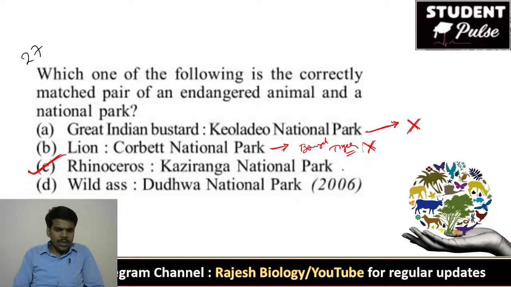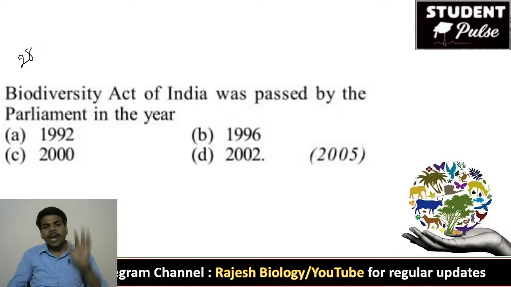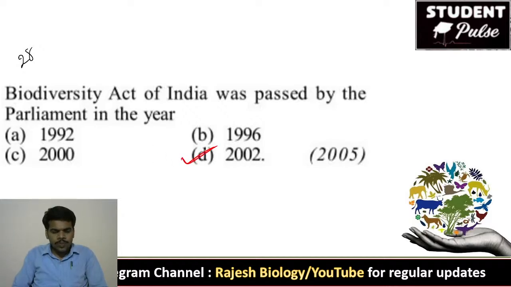Now come to the next question, 28th question. Biodiversity Act, very, very important. Every act is very important from NEET point of view. You have to know the acts and their particular years, on which year it is passed, on which year it is applied. Biodiversity Act of India was passed by the Parliament in the year 2002.